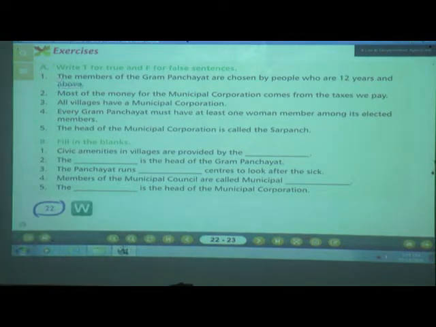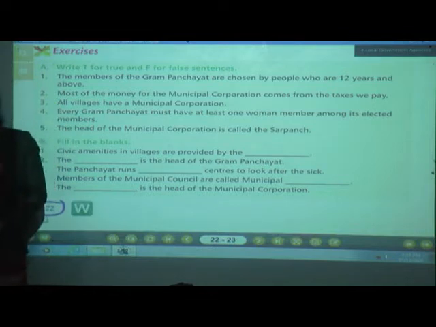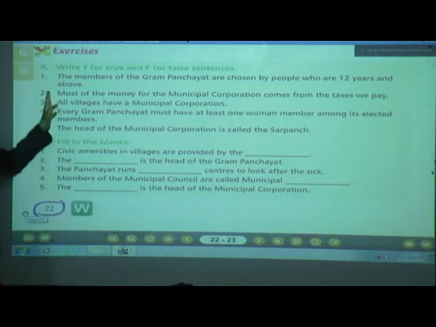What will be the answer? Is the answer true or false? Come on, think and give me the answer. Already teacher has taught you this lesson. What will be the answer?